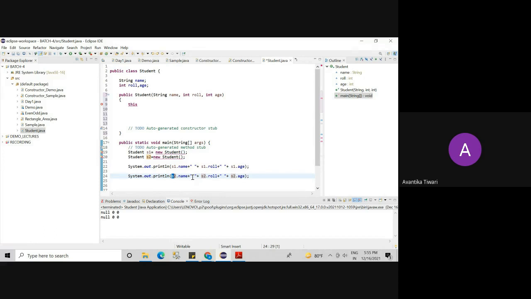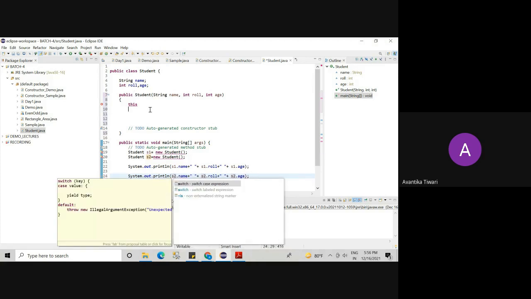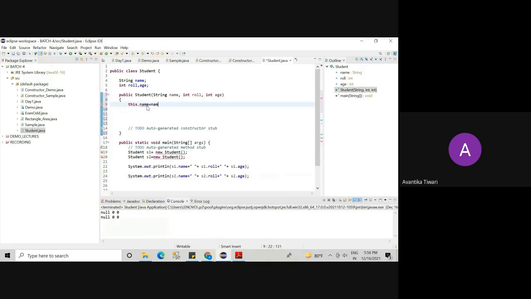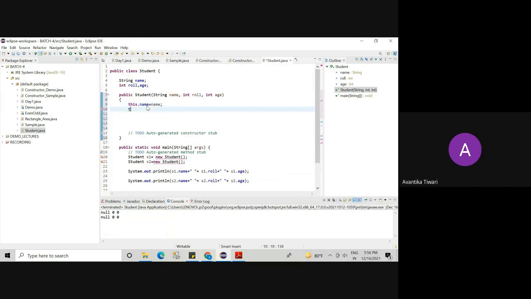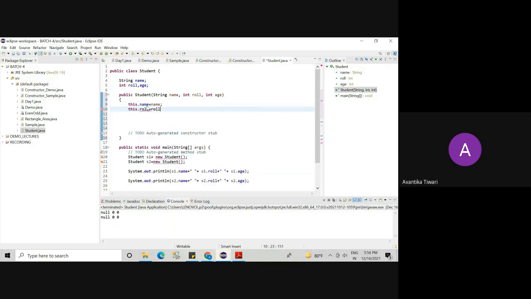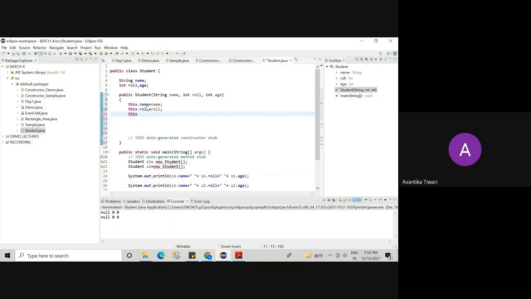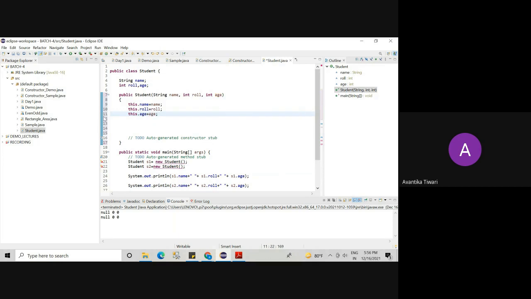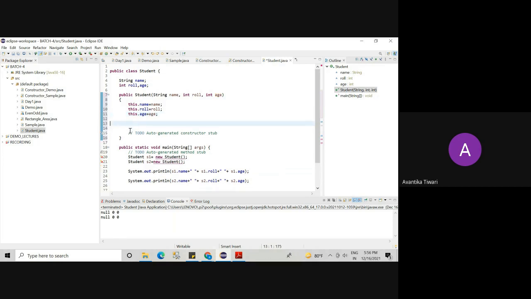So what I will do is write this dot name is equal to name. I am just giving some body to my constructor. How it is going to work, we will discuss. This dot role is equal to role, and this dot age is equal to age. Okay, how it will work, we will understand.